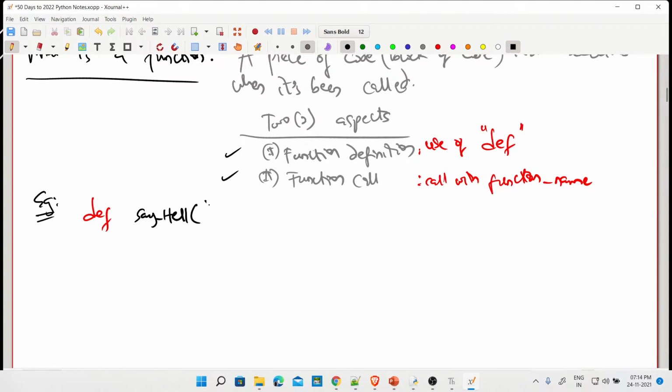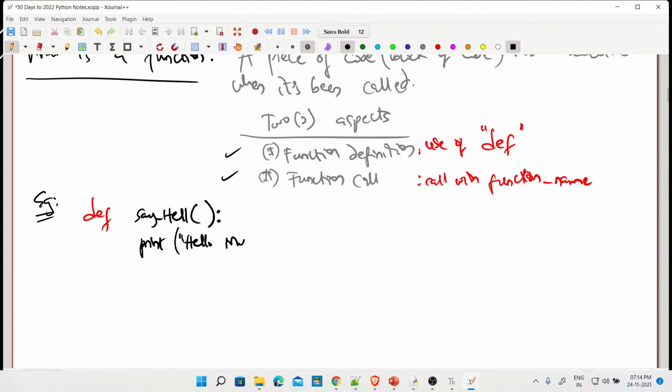It will come like a method only, right? Function like this, it will come like a method. Now we have seen this, we have to indent it. So next we will say print hello world. In brackets, I want it to print something. I'll say hello.